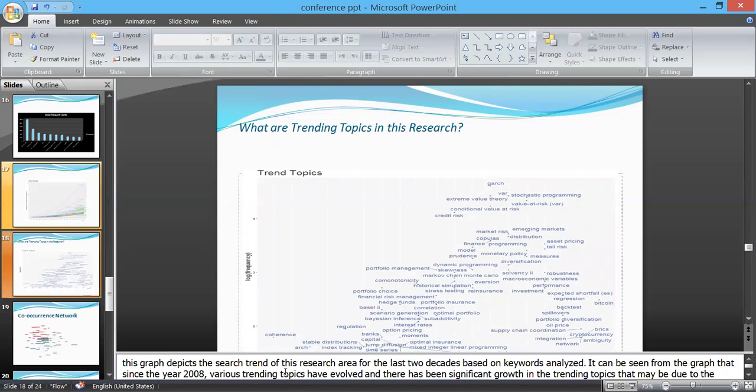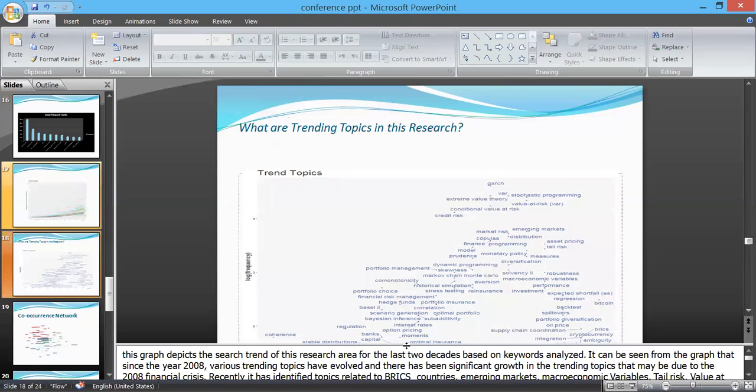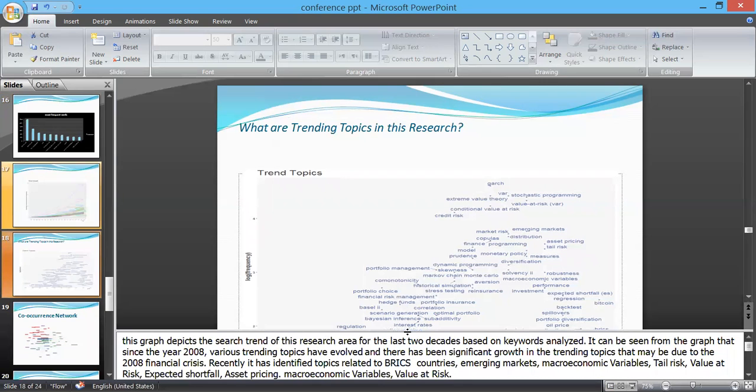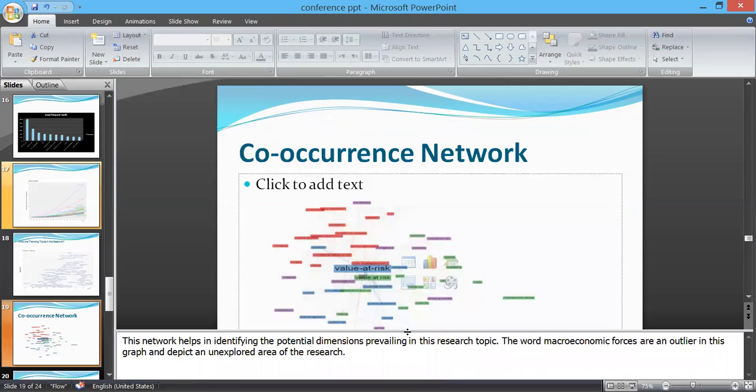And what are the trending topics in this research area? As you can see, this graph depicts the trend in this research area for the last 2 decades based on keywords analyzed. It can be seen that since the year 2008, various trending topics have evolved. There has been significant growth in trending topics, which may be due to the 2008 financial crisis. And recently it has identified topics related to Brexit, emerging countries, macroeconomic variables, value at risk, tail risk, and asset pricing as trending topics.